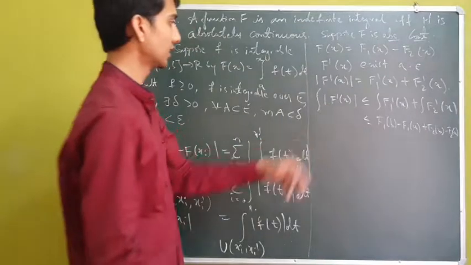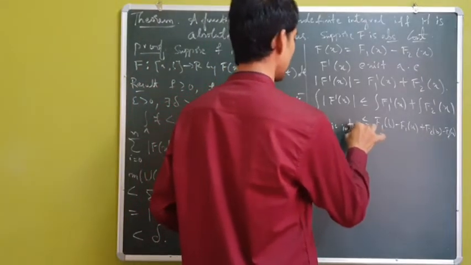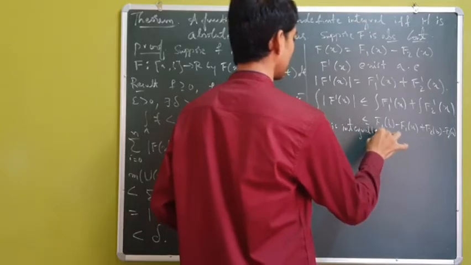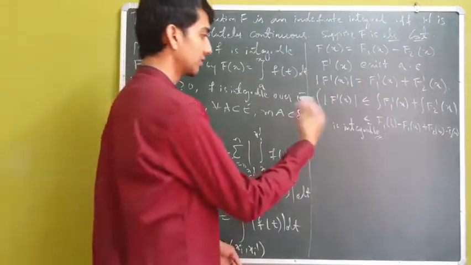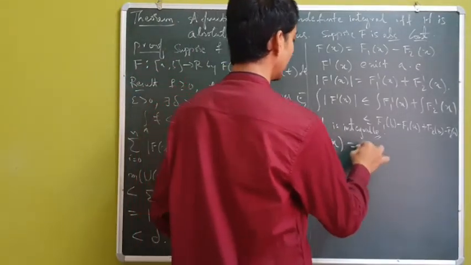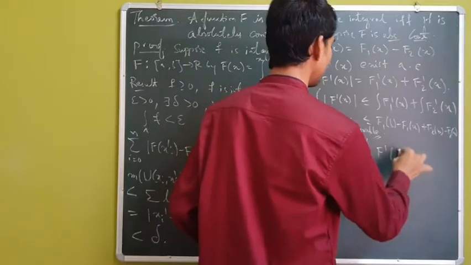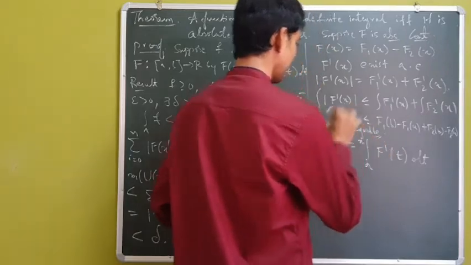So clearly f dash is integrable. Having f dash integrable, I will construct a function g of x by defining it to be the integral of f dash.